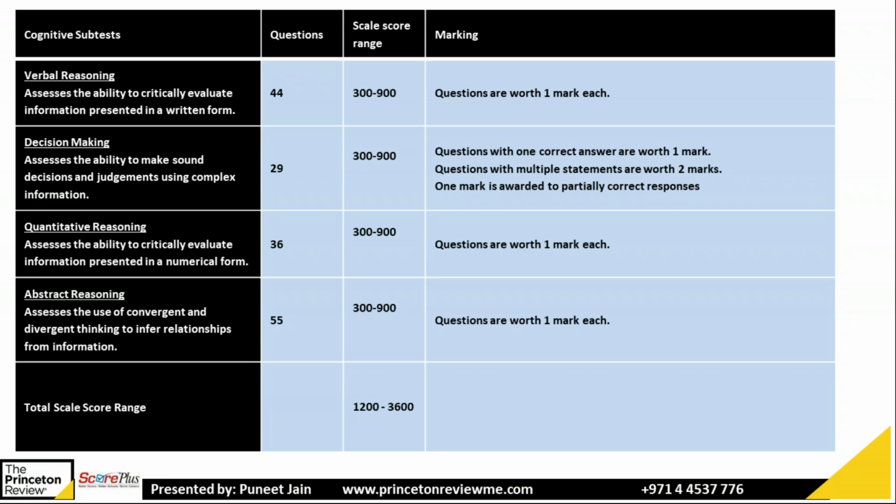Then quantitative reasoning, again 300 to 900, and each question is worth 1 mark. And the last, abstract reasoning, 55 questions, and the score range again 300 to 900. Questions are worth 1 mark. So if you add all of them, the total score is in the range of 1200 to 3600. So minimum 1200 and maximum 3600.